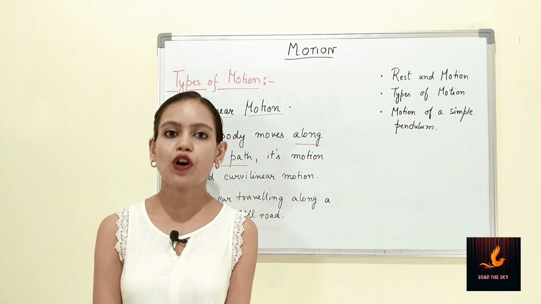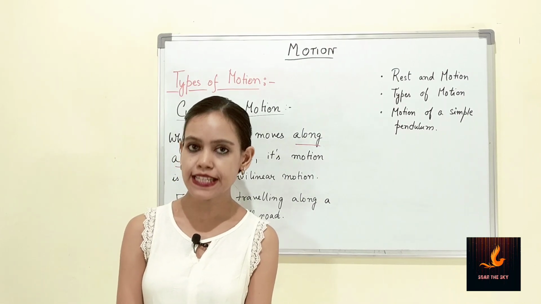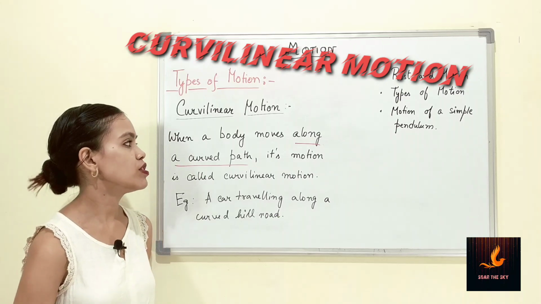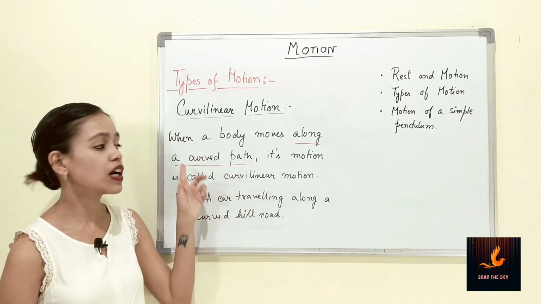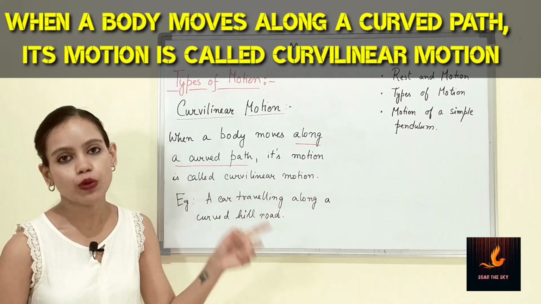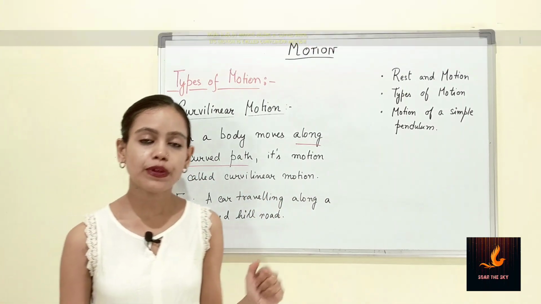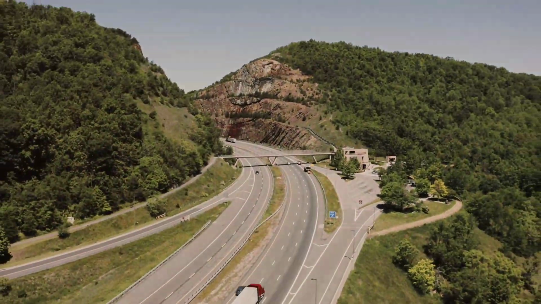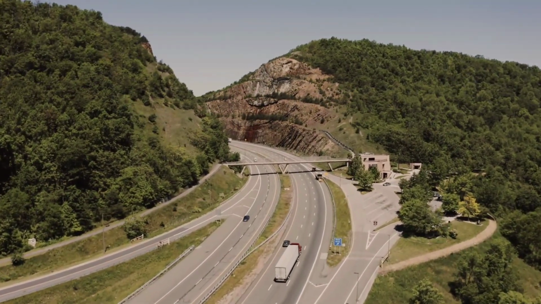The second type of translational motion is curvilinear motion. What is curvilinear motion? If a body is moving along a curved path, then its motion is called curvilinear motion. Now what would be an example of this kind of motion? A car traveling along curved hill roads.